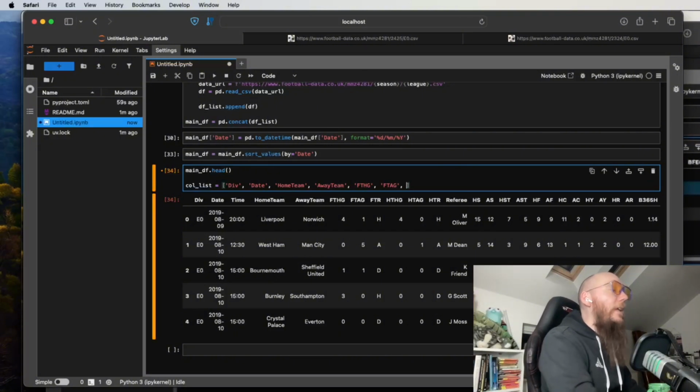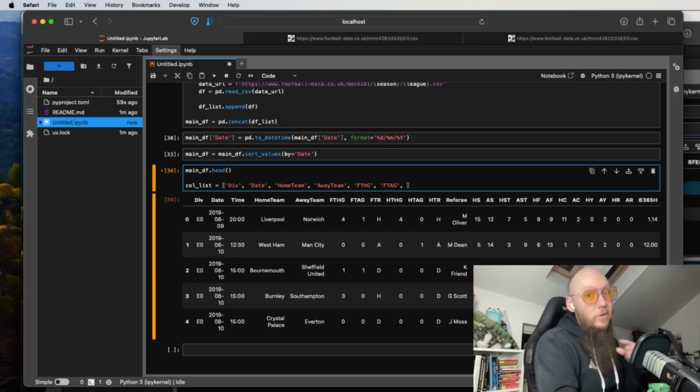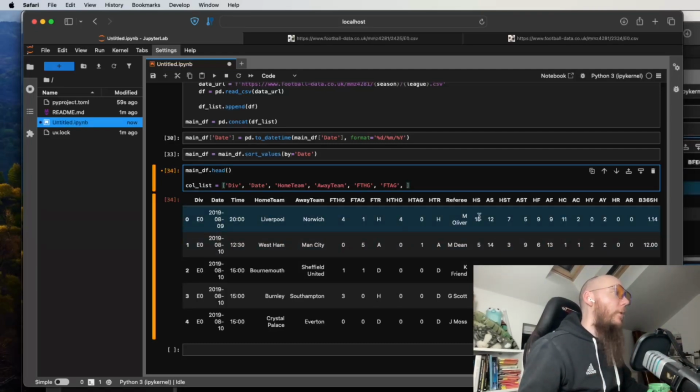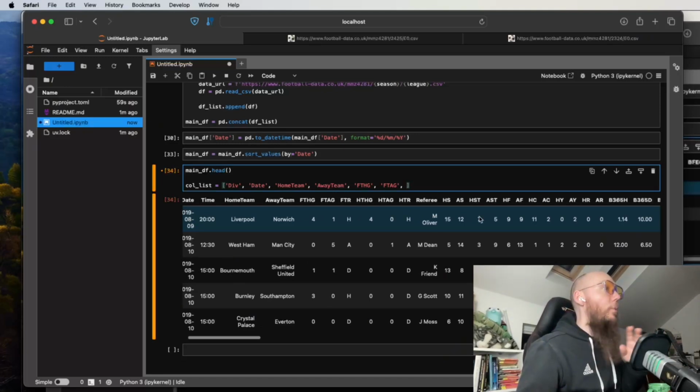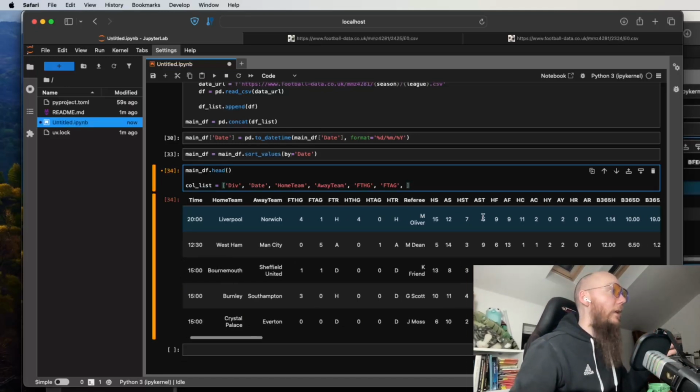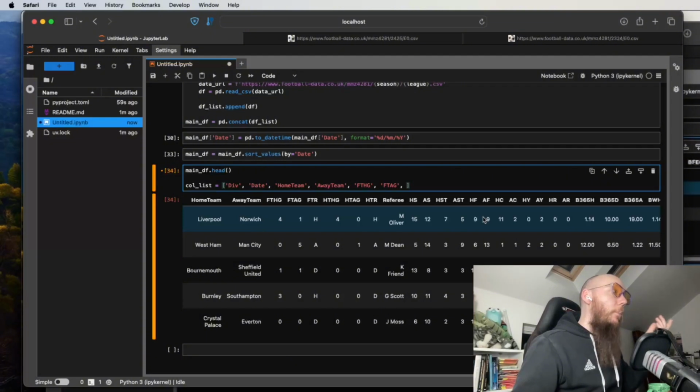I don't really care, for purposes of this model, what the halftime goals were. It doesn't matter. I then don't care about the referees. We're not going to do modeling on shots. We're not going to do modeling on anything like that, because we're building a very basic model here.